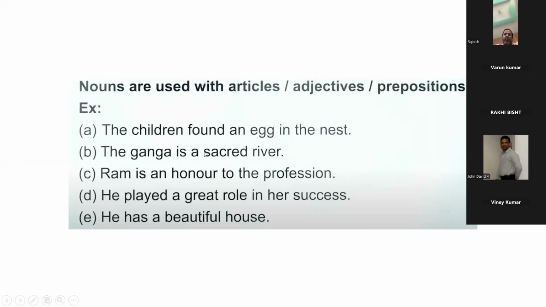The children, Rajneesh, the children found an egg in the nest. What is a noun? Children, egg and nest. Very good. क्योंकि देखो egg से पहले क्या आ गया? आर्टिकल आ गया. ठीक है. चिल्ड्रन से भी पहले आर्टिकल आ गया, और नेस्ट से पहले क्या आ गया? अगर सपोज करो इन नेस्ट होता, सो इन is a preposition. In is a preposition.